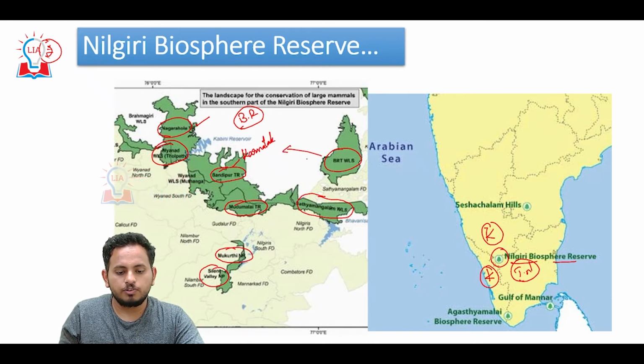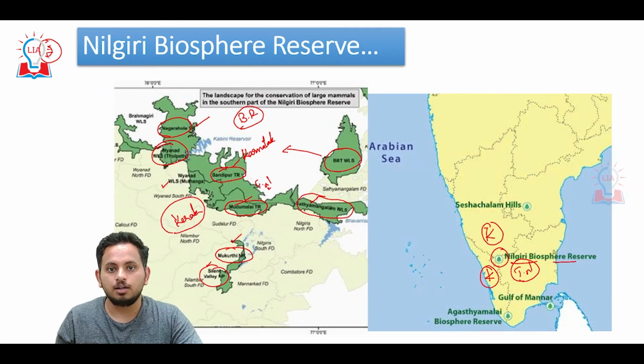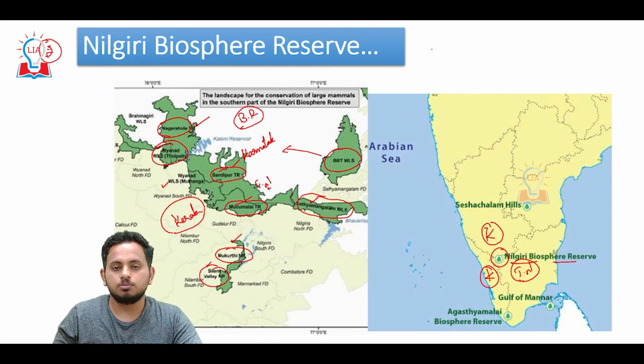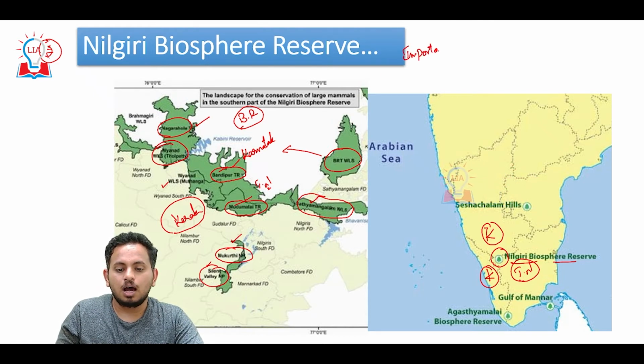Also, BRT, you find it in Karnataka. Satyamangala, Mudumalai, you find it in Tamil Nadu. Mukurti, Silent Valley and Wayanad, you find it in Kerala. These are the protected areas. All these areas combined will form a single biosphere reserve that is called Nilgiri Biosphere Reserve. And from the examination point of view, all these protected areas are very important.